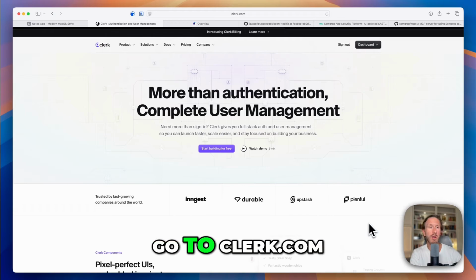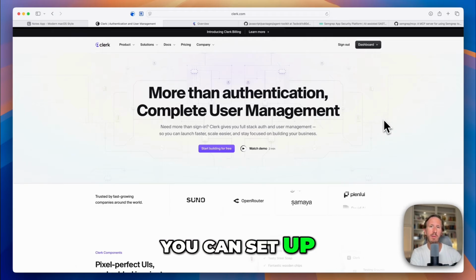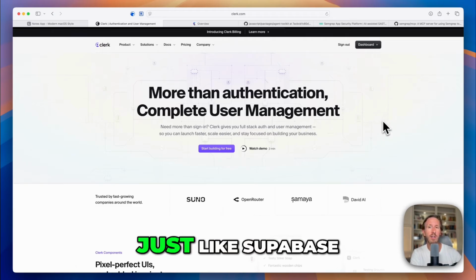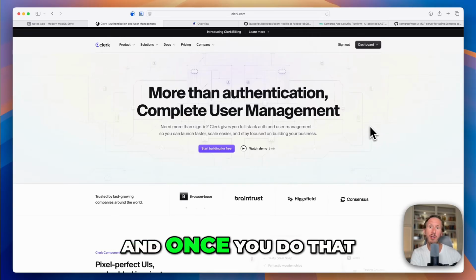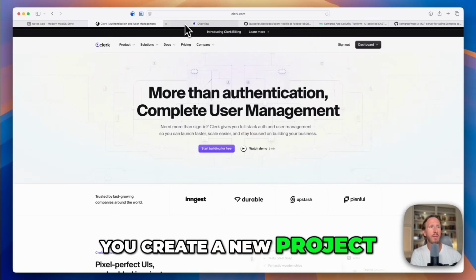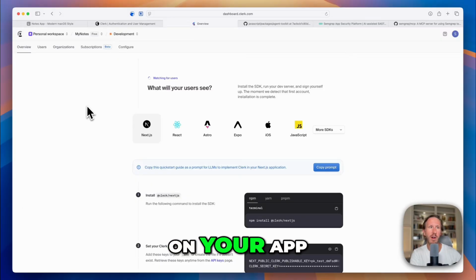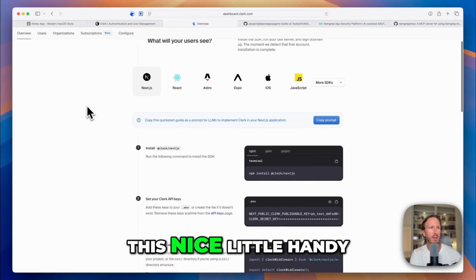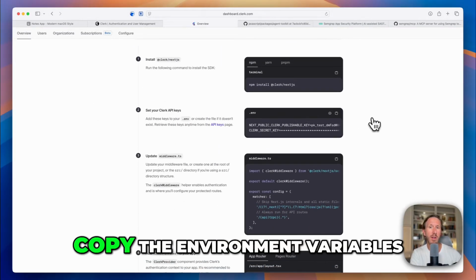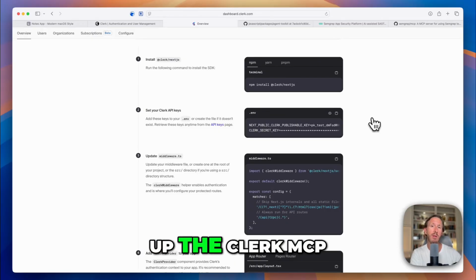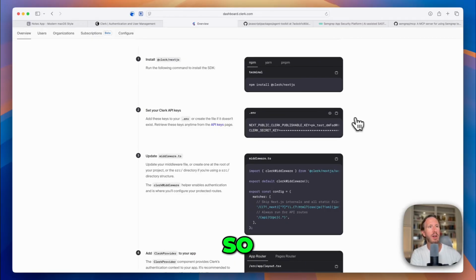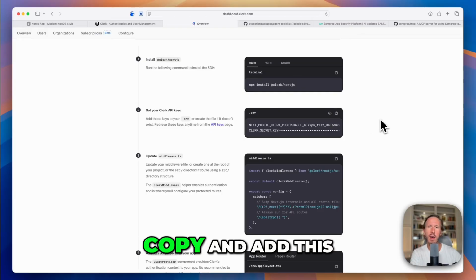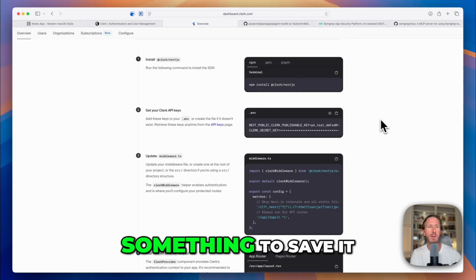So to get started, go to clerk.com, which I have here. You can set up an account. They also offer a free tier just like Supabase, so you don't have to worry about paying at first. I've already logged in, and once you do that, you create a new project. You can name it whatever you want based on your app. And then you get this nice little handy page where you can copy the environment variables you'll need to set up the Clerk MCP, but also to make sure that Clerk works in your app. So go ahead and click this, copy, and add this to a notepad or something to save it for the next step.